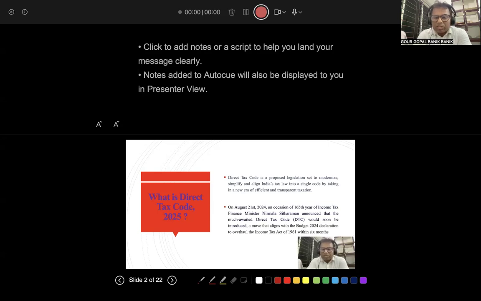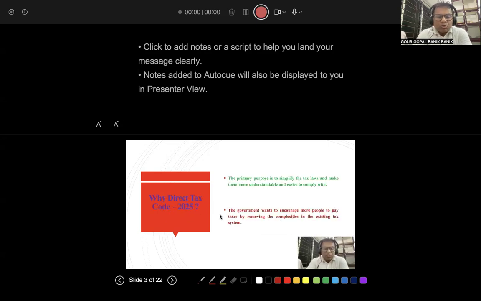Honorable Finance Minister Nirmala Sitharaman announced that the much awaited direct tax code would soon be introduced, a move that aligns with the budget 2024 declaration to overhaul the Income Tax Act of 1961 within 6 months, the Minister said. So why the Direct Tax Code of 2025? Exactly why? What's the necessity of bringing this new taxation regime and scrapping the Income Tax Act 1961?